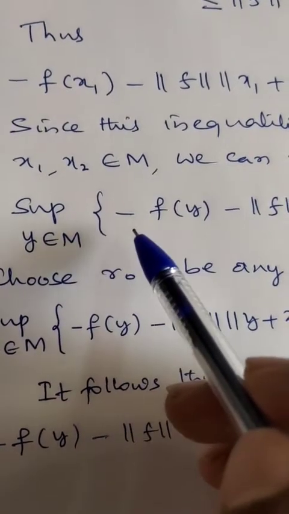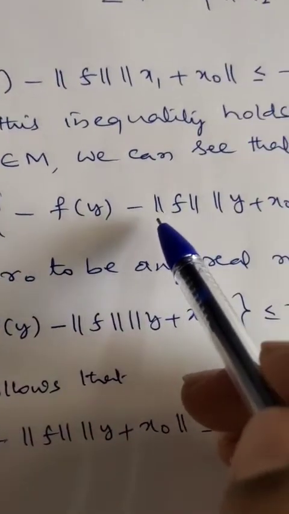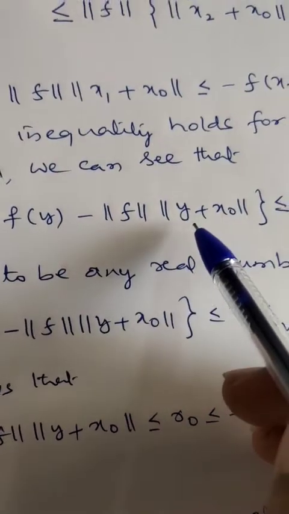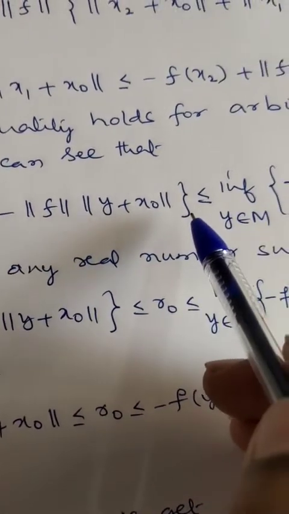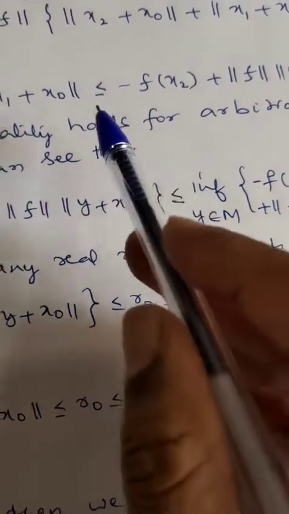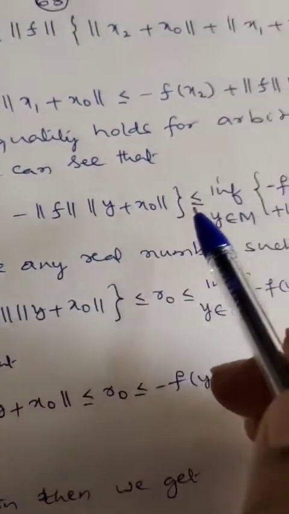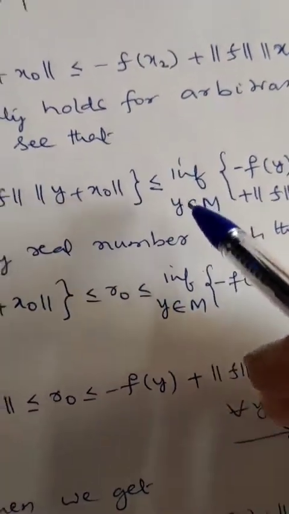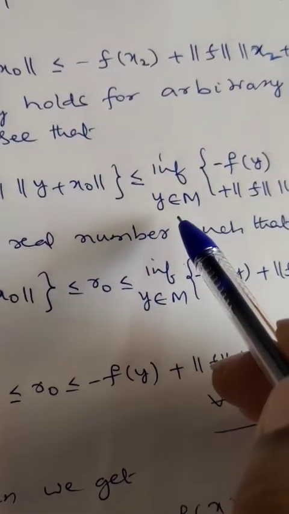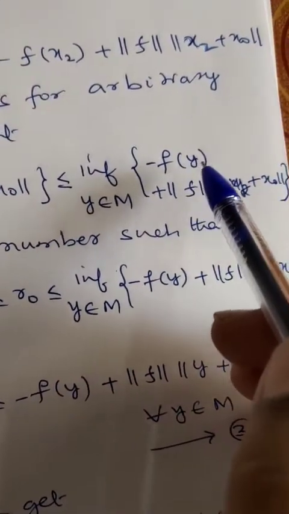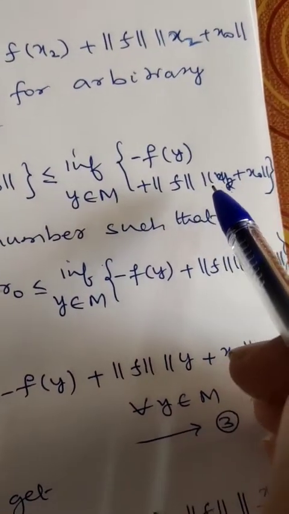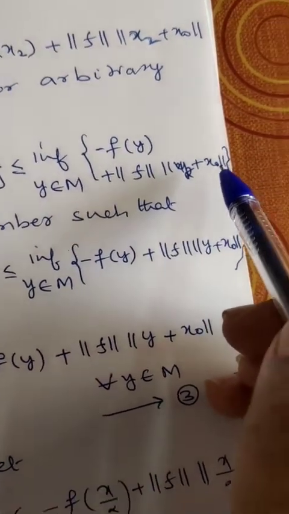Supremum over y belongs to M of minus f of y minus norm of f into norm of y plus x naught is less than or equal to the infimum over y belongs to M of minus f of y plus norm of f into norm of y plus x naught. Since the inequality is true for every element, it holds for the maximum on the left and the minimum on the right.